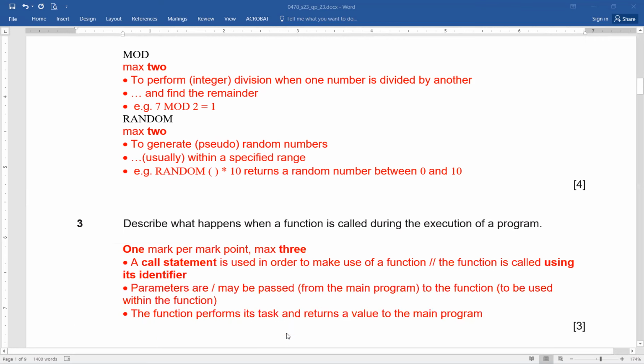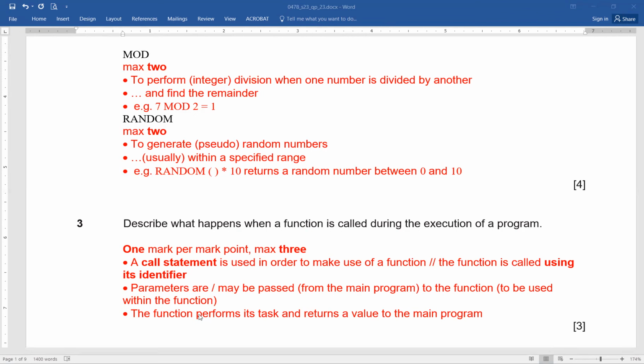Okay, it's a 3-mark question. For this, you need some way of calling the function, and you need its identifier. Function name can be string, clean, preview, any, or display number. So the first thing is you need to call the function by using its proper identifier, by using its proper name. And you can pass on the parameters to the function,